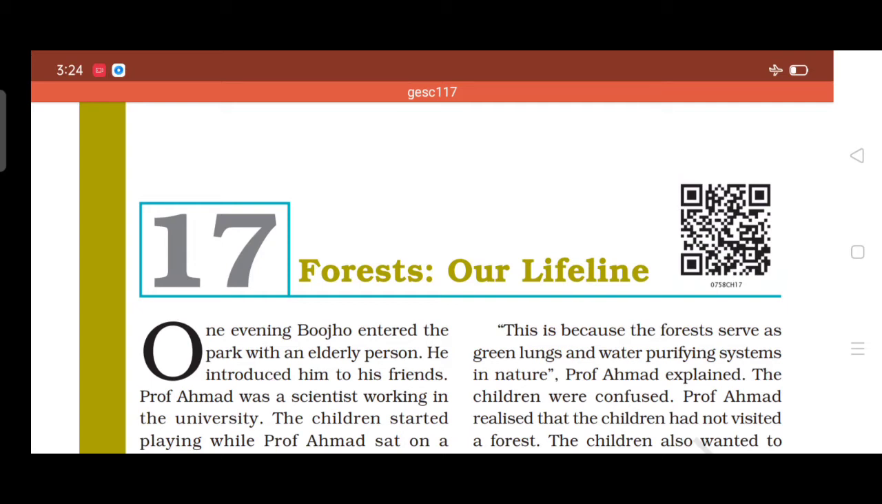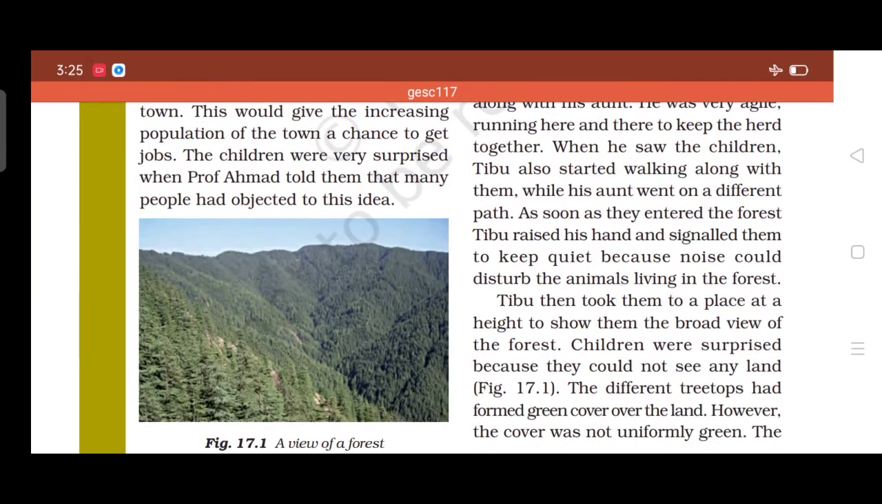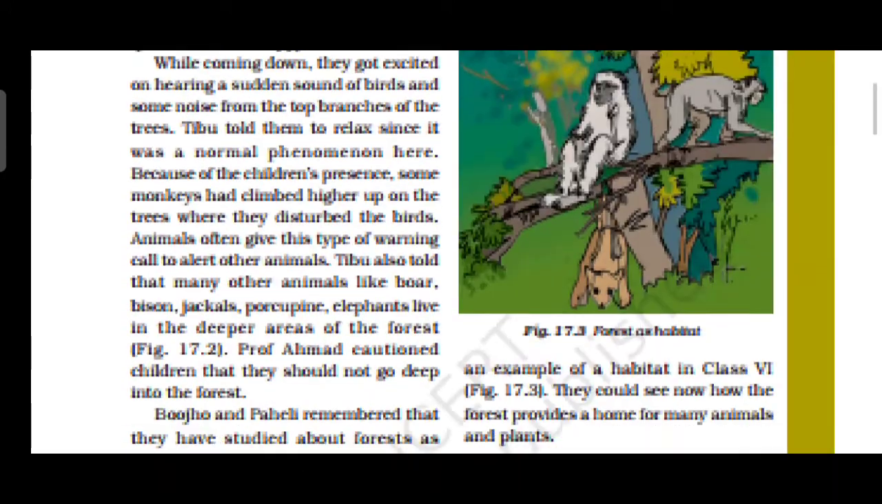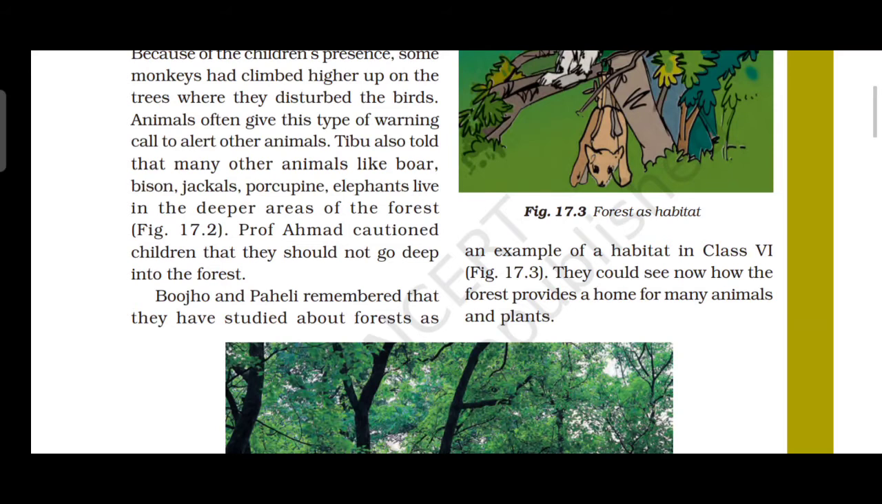There are many other animals like boar, bison, jackals, porcupine, elephants that live in the deeper area of the forest. Some animals live in what? The deeper area of the forest.